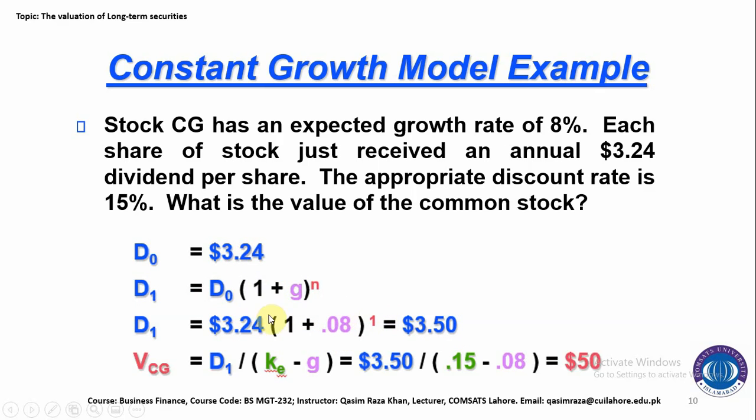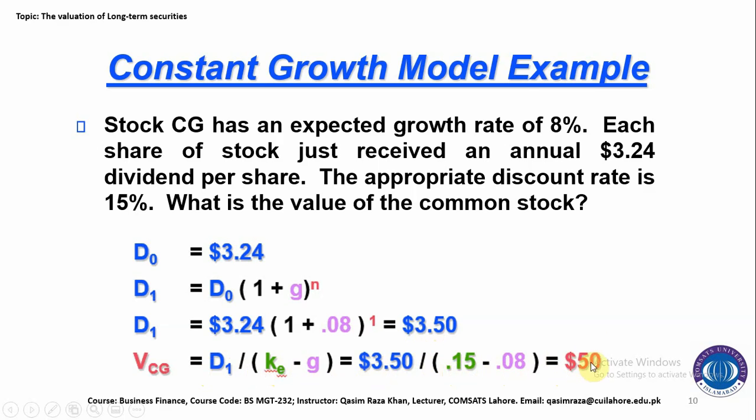Similarly, if we are interested in calculating for the second year, then we multiply 3.24 into 1 plus 0.08 to the power 2. And similarly, to find D3, 3.24 into 1 plus 0.08 to the power 3. This way we calculate D1, D2, D3, and when we put these values in the formula, V of CG is equal to D1 divided by KE minus G, so first D1 is 3.50 divided by 0.15 minus 0.08.